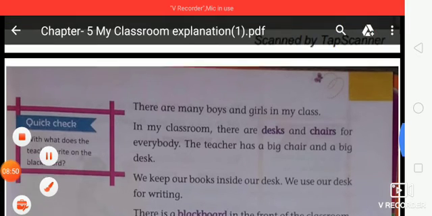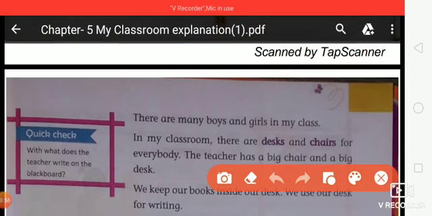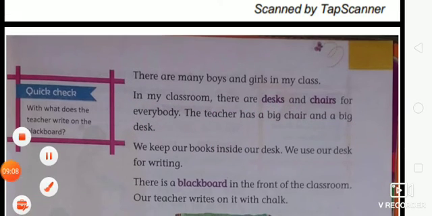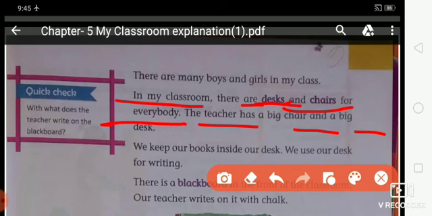Is that clear? In my classroom, there are desks and chairs, okay? In my classroom, there are desks and chairs for everybody. The teacher has a big chair and a big desk, okay? So in all your classrooms, there definitely are desks and chairs. Same as in Shubir's classroom, there are desks and chairs for every student, for his every class fellow and for him. And a teacher has a big chair and a big desk, okay?